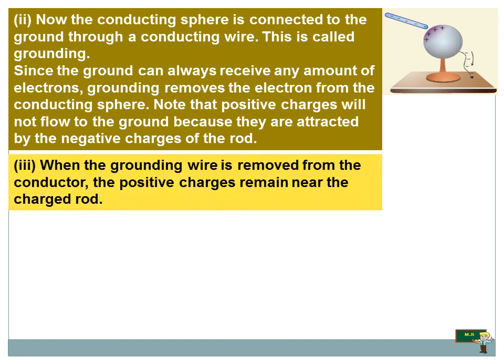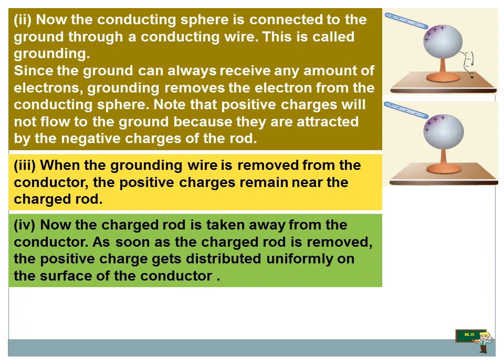When the grounding wire is removed from the conductor, the positive charges remain near the charged rod. You can see, even though we removed the wire, the positive charges remain towards the negatively charged rod. Now the charged rod is taken away from the conductor. As soon as the charged rod is removed, the positive charge gets distributed uniformly on the surface of the conductor. Here you can see it has been distributed uniformly.